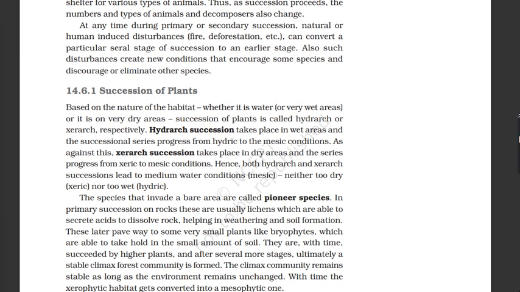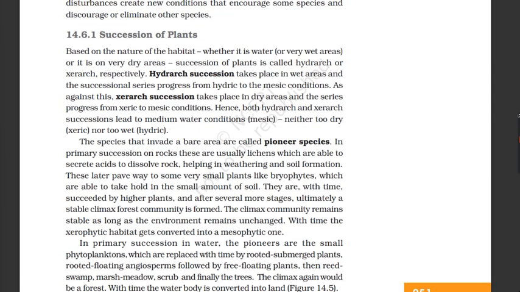Based on the nature of the habitat, whether it is water or very wet areas, or it is on very dry areas, succession of plants is called hydrarch or xerarch, respectively. Hydrarch succession takes place in wet areas and the successional series progress from hydric to the mesic conditions. As against this, xerarch succession takes place in dry areas and the series progress from xeric to mesic conditions. Hence, both hydrarch and xerarch successions lead to medium water conditions, mesic, neither too dry, xeric, nor too wet, hydric.